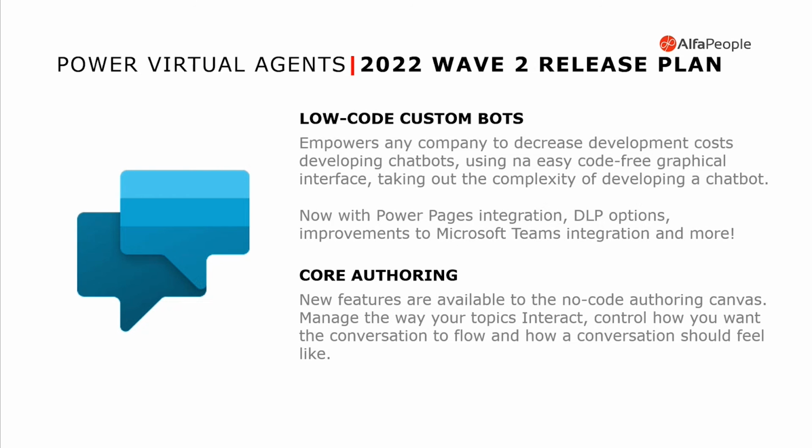So we have new features on this. These are the goals: to improve these low-code capabilities and also to improve the core authoring capabilities, these no-code features that we have inside Power Virtual Agents. So improvements in the way the bot interacts with the user, and control over how you want this conversation to flow. Improvements on this kind of feature too. Let's talk about the highlights for it.